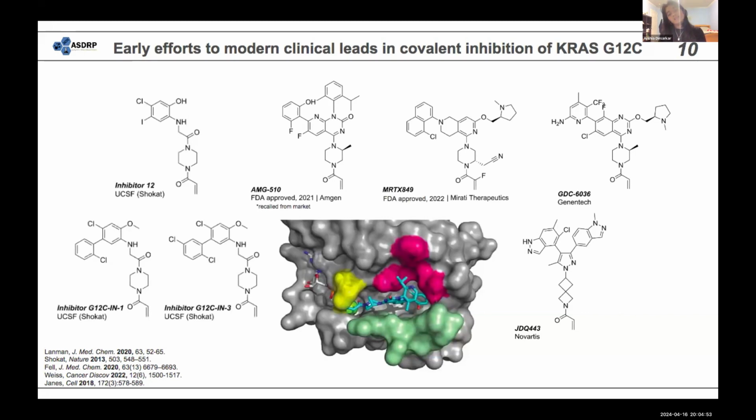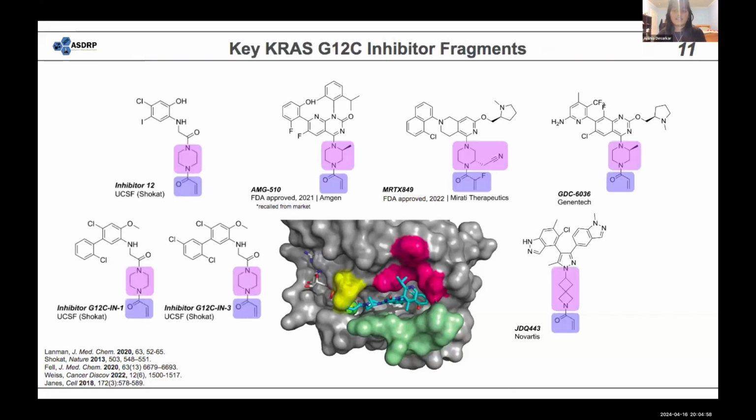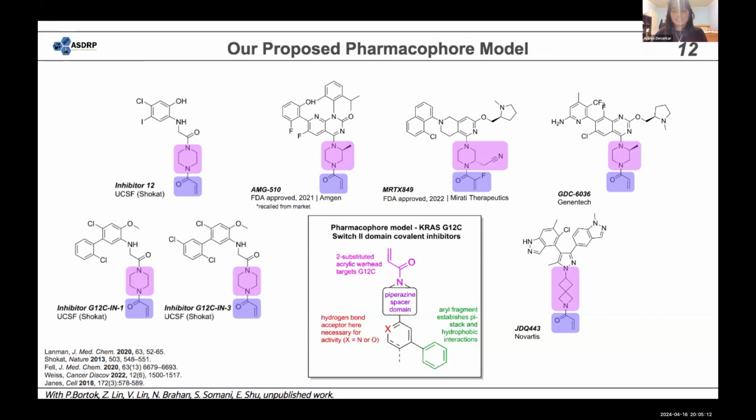And then you may be wondering, well, what do all these compounds have in common? Well, they all have this piperazine fragment highlighted in purple and a warhead in blue. If you'll notice, most of these have the acrylate warhead, but the MRTX 849 actually has that fluoroacrylate. So that's something that we want to probe further. And then using these similarities, we were able to devise a pharmacophore model, which consists of a 2-substituted acrylic warhead that targets the cysteine 12 residue. And then there's the pyrazine spacer domain, the hydrogen bond acceptor, and the aryl fragment.